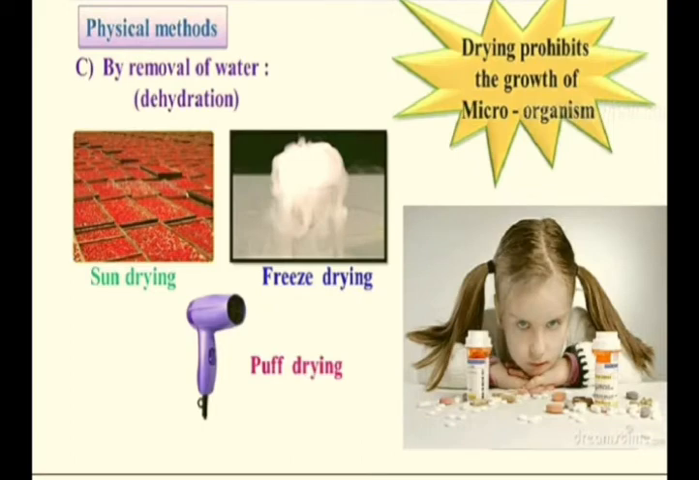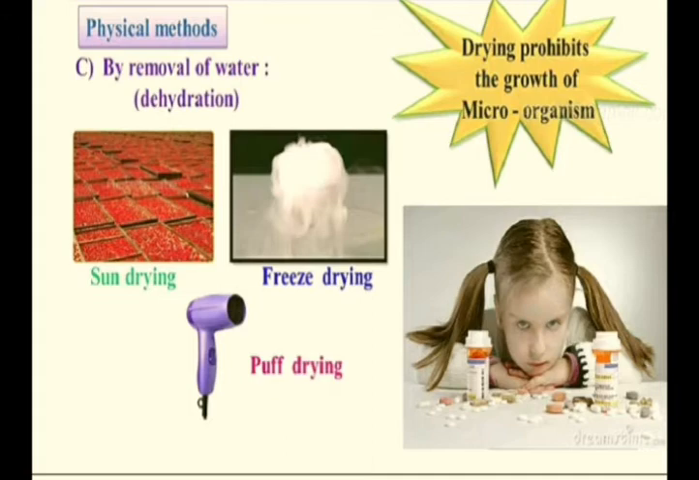The next physical method is by removal of water. Sometimes the presence of water in a specific type of material can cause bacterial propagation. So we have to remove that. In our India, we have several spices. We give heat to them so that the water can be evaporated and it can last for a long